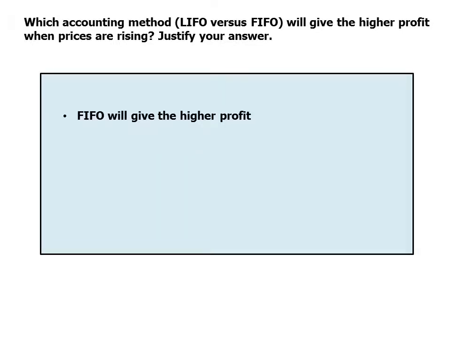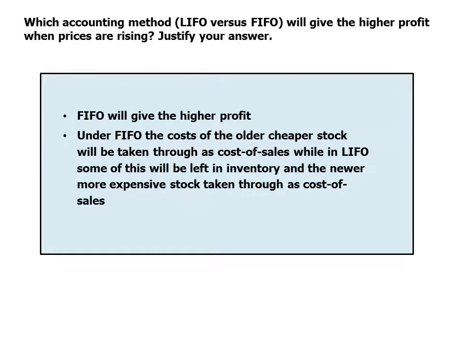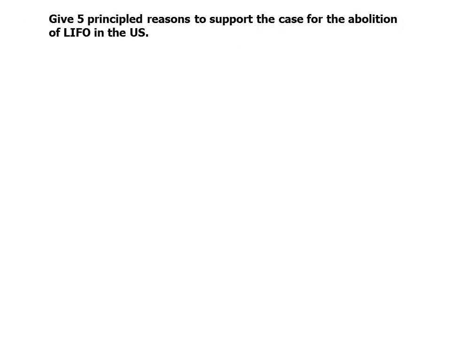And FIFO will give the higher profit. And we can explain that because under FIFO, the cost of the older, cheaper stock will be taken through as cost of sales. While in LIFO, some of this will be left in inventory and the newer, more expensive stock taken through as cost of sales. Give 5 principled reasons to support the case for the abolition of LIFO in the US.